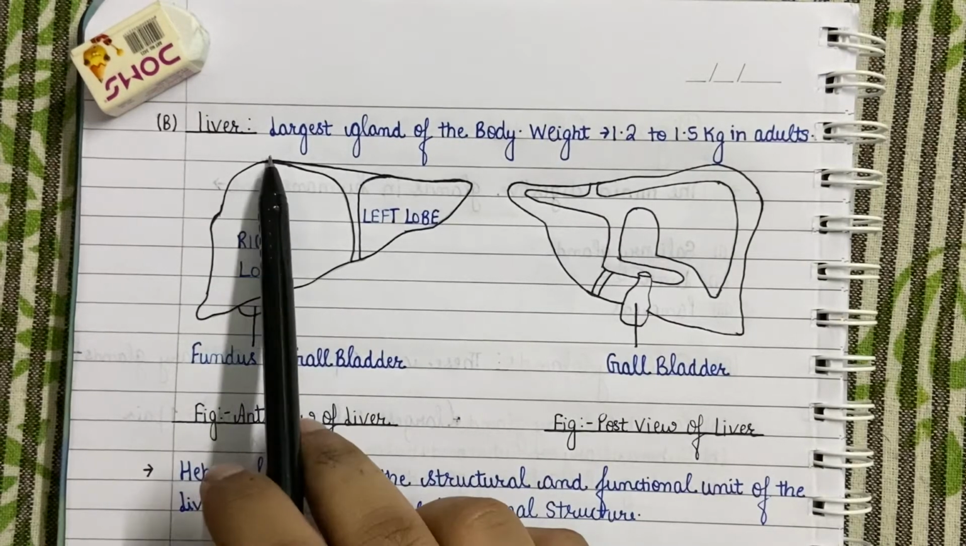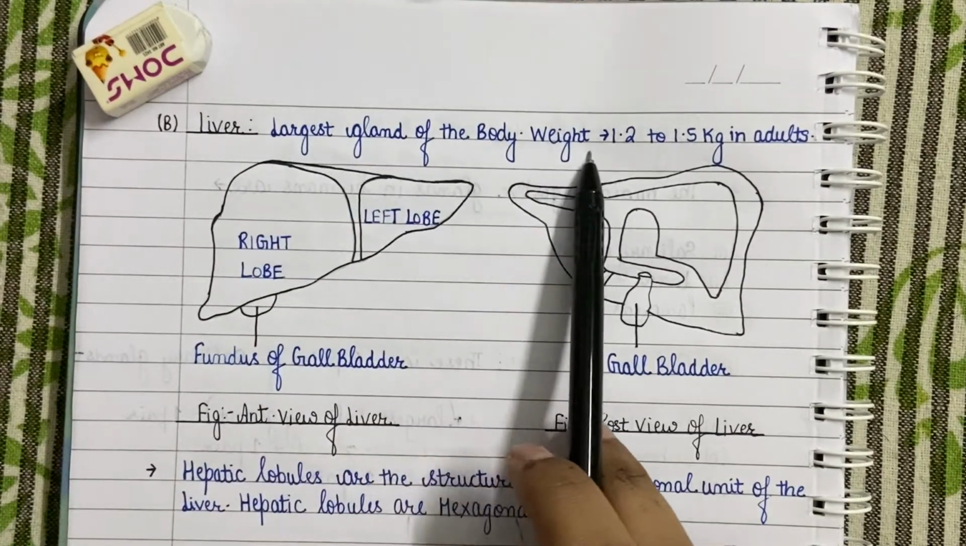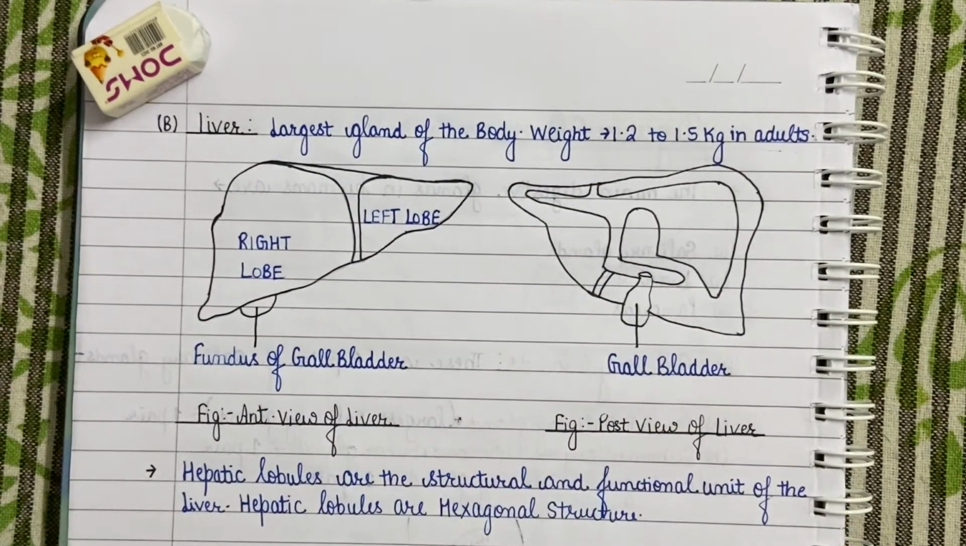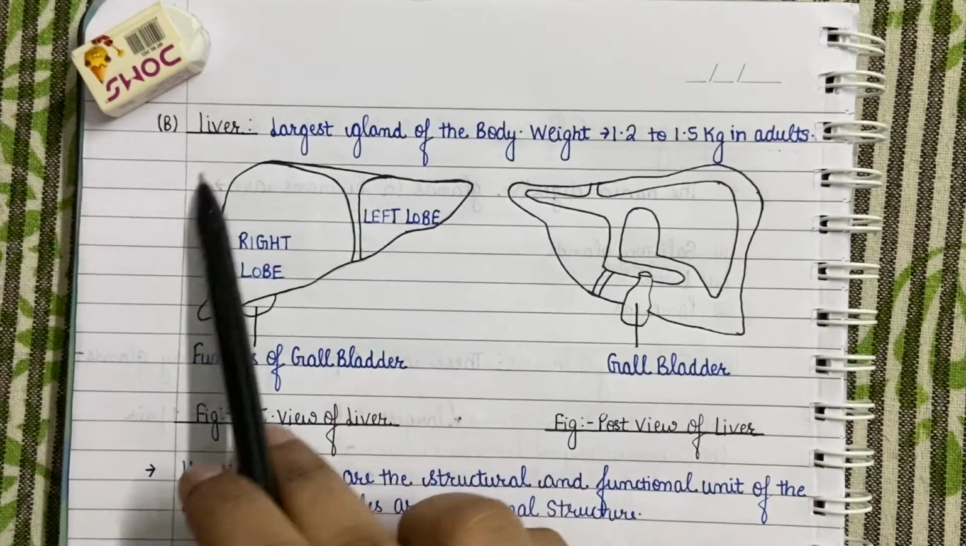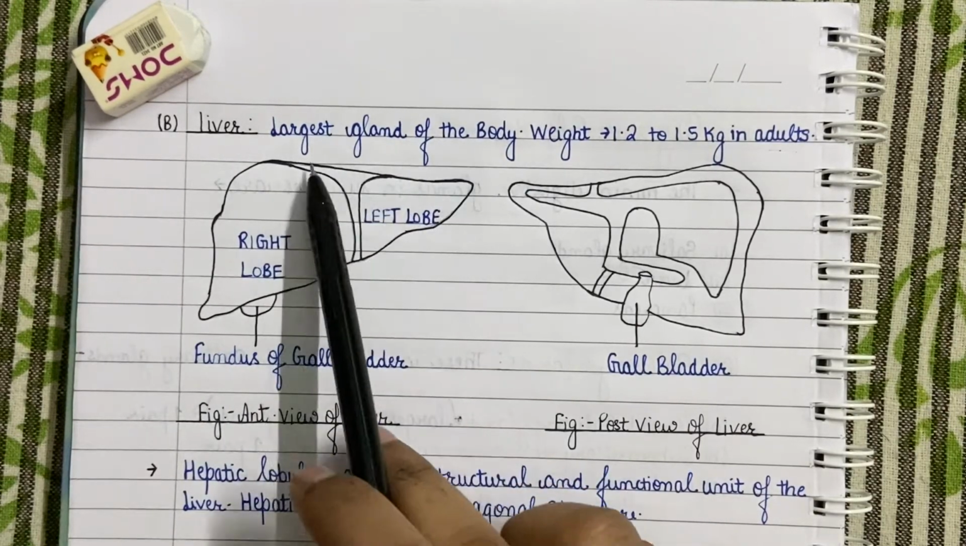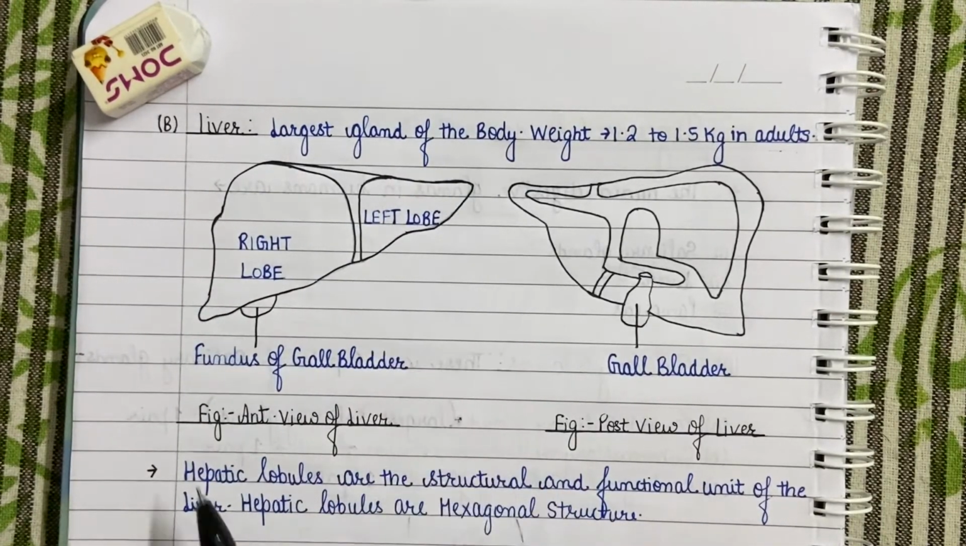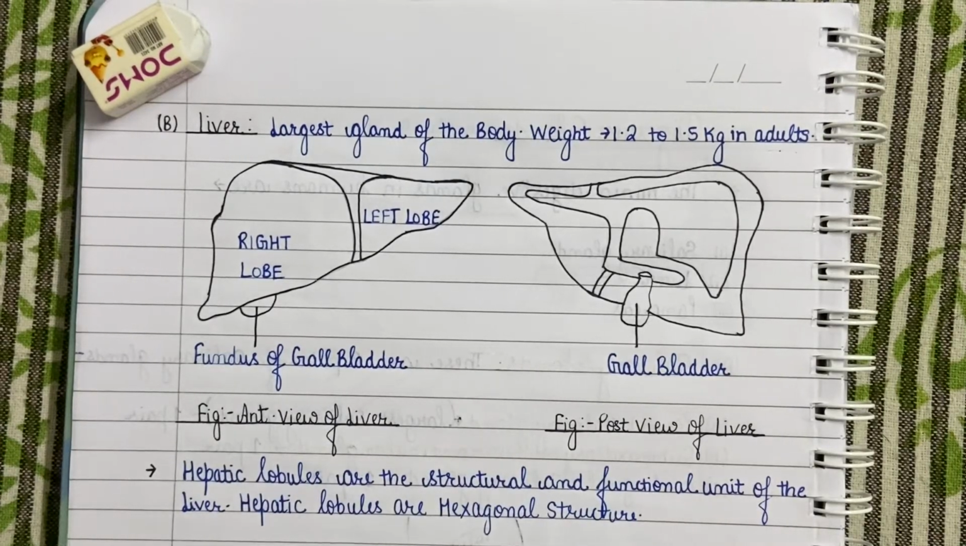Liver is the largest gland in the body. It weighs about 1.2 to 1.5 kg in adults. Liver is located on the upper portion of the abdominal cavity just below the diaphragm. It has two lobes, one right lobe and one left lobe. Both these lobes are unequal in size, right lobe being larger than the left lobe.